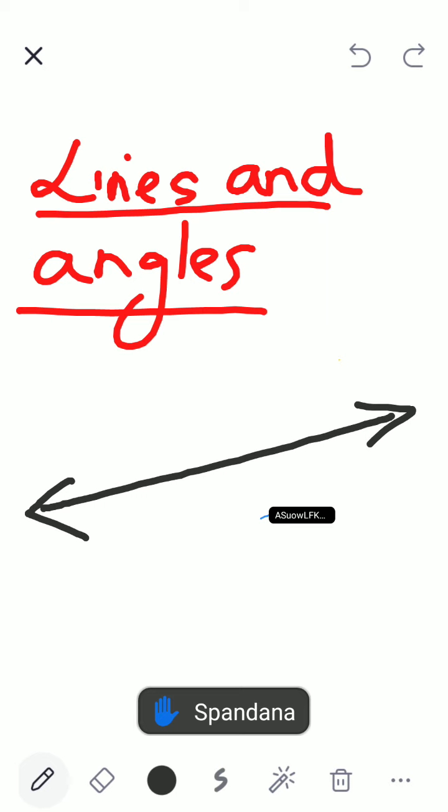Okay. And please, children, don't use the whiteboard. I know you are inquisitive. Please don't use a whiteboard. Yeah, lower your hand, Spandana.